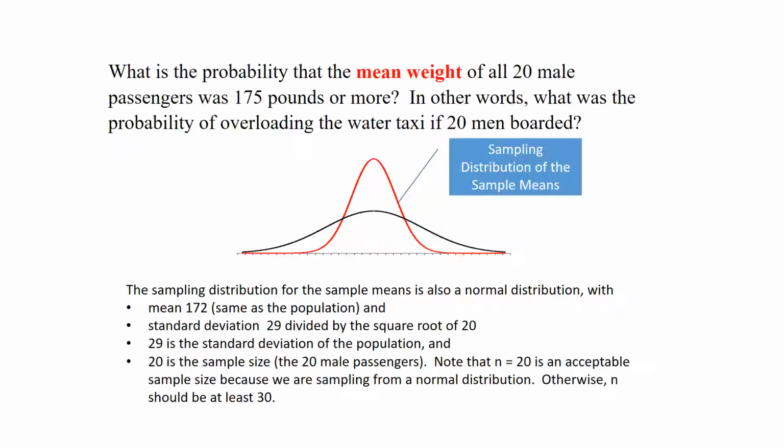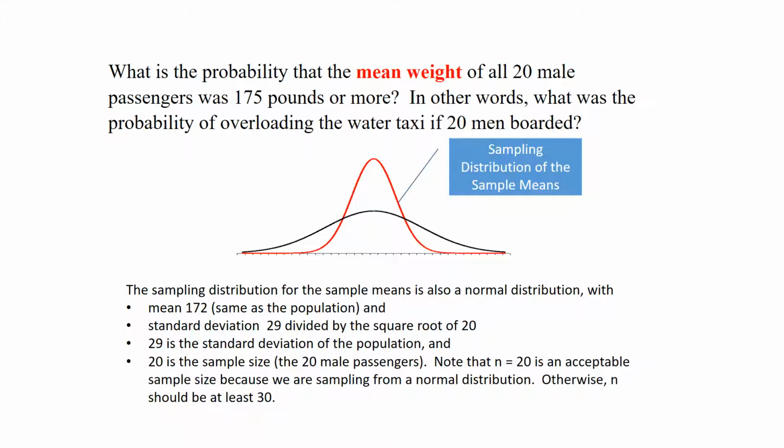standard deviation of 29. Now, though, suppose we want to know the probability that the mean weight of all 20 male passengers was 175 pounds or more. In other words, what was the probability we overload that water taxi in 2004 if 20 men boarded? For this, we would not use the population distribution anymore because we are not looking at the probability of selecting a single person from the population with a weight of 175 or more. We are looking at the probability that the average weight of those 20 men would be 175 or more.